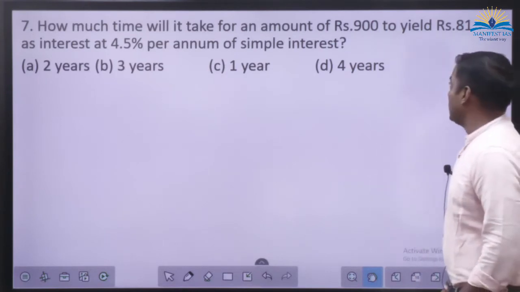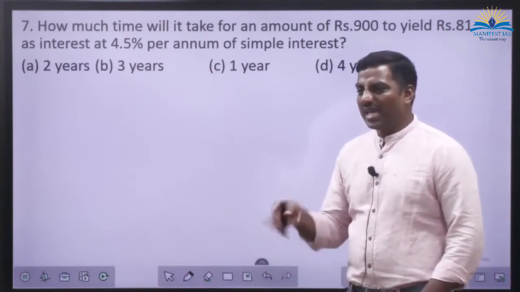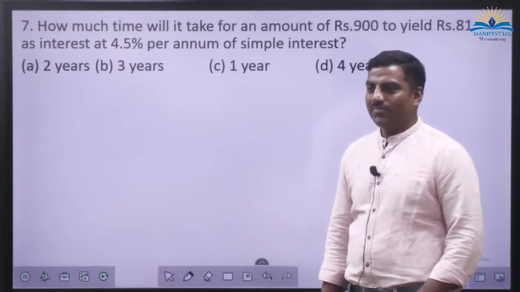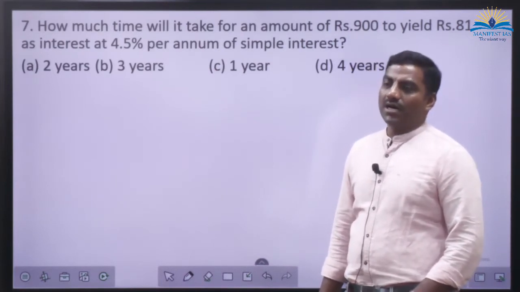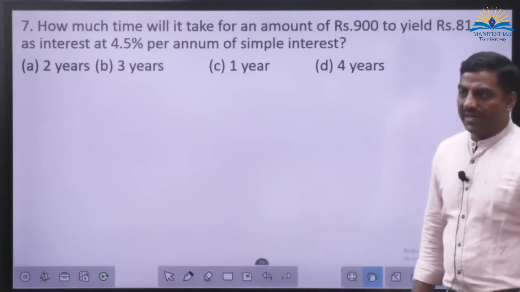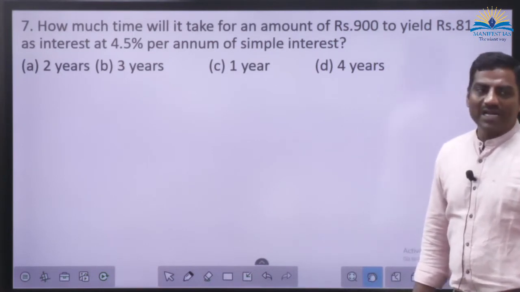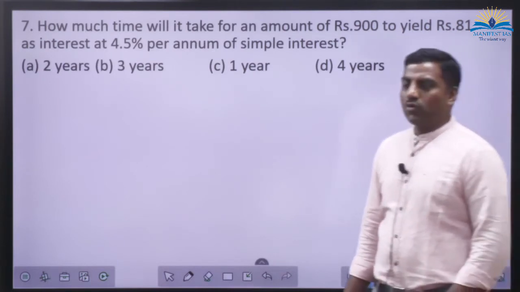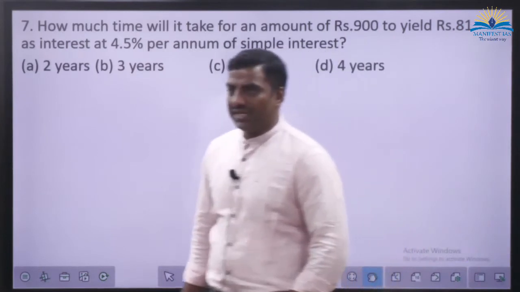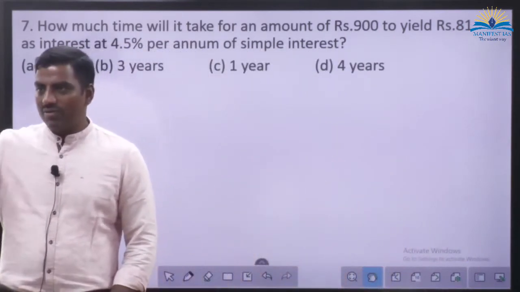See, look at these numbers, 900, 81, 4.5, they are all related to each other somewhere. If 900 rupees is earning you 81 rupees, what percentage of 900 is 81? And I have told you, while you are calculating some percentage of a round number like 900, 1000 or whatever, try to cancel those zeros.